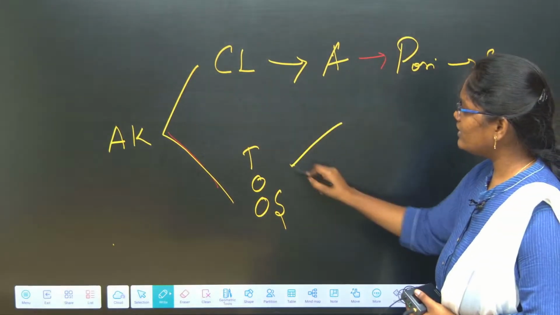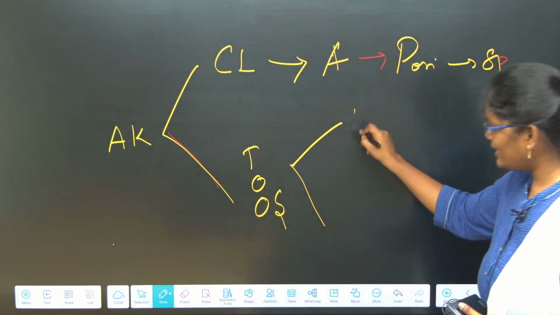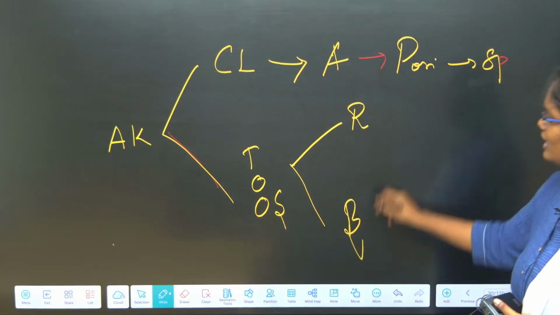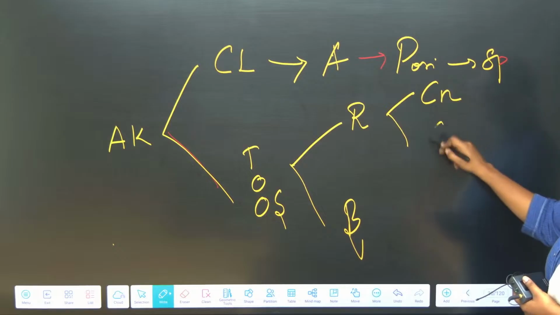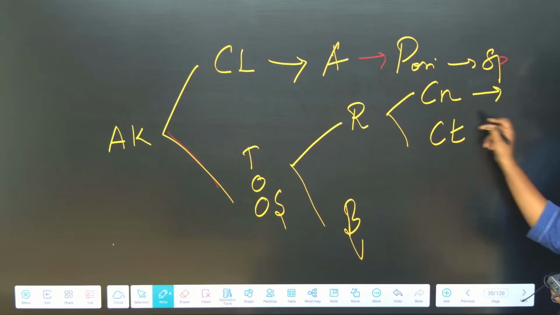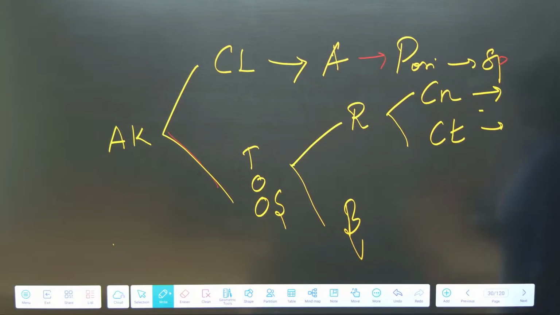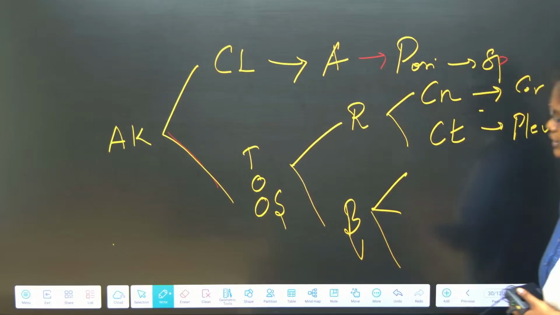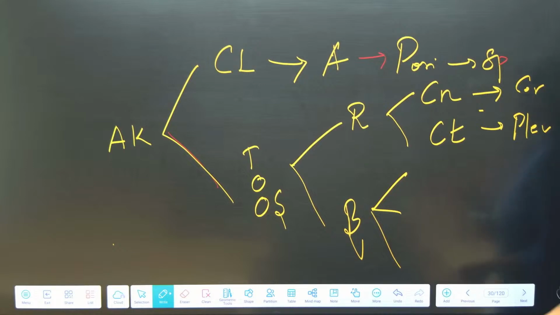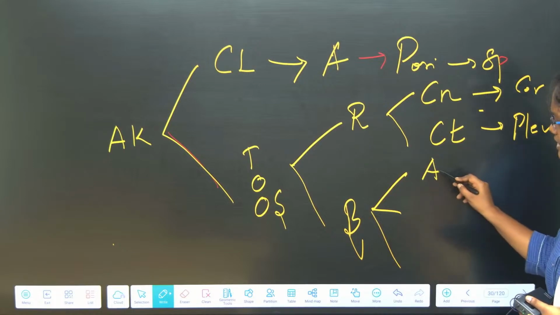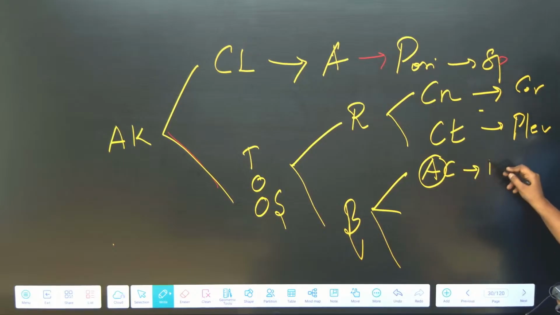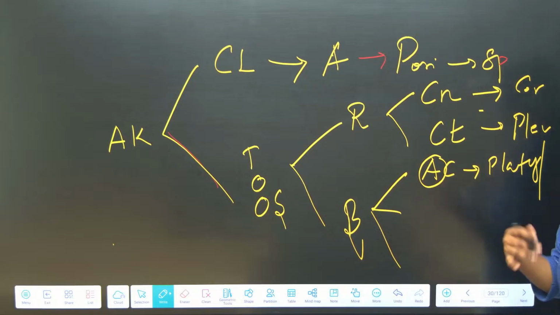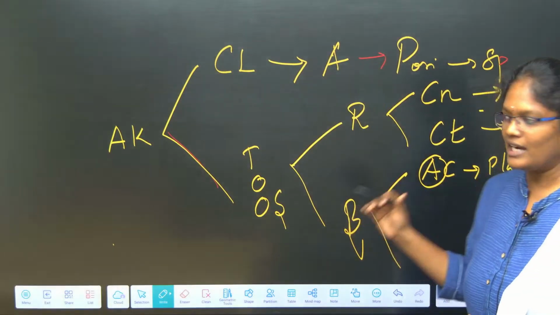In the tissue level we can classify it into two: radial symmetry and bilateral symmetry. In radial symmetry we are having two phyla, Cnidaria and Ctenophora. What is the example for Cnidaria? Coral, jellyfish. Ctenophora, pleurobrachia. Bilateral we can classify into three based on the presence or absence of the coelom. If the coelom is absent, we say acoelomate. Example, platyhelminthes. Platy means flat, helminth means worm. So those worms which are flat, we keep in the platyhelminthes.